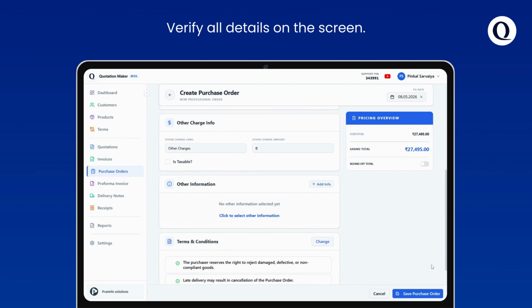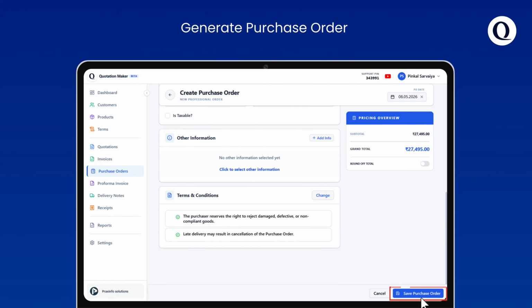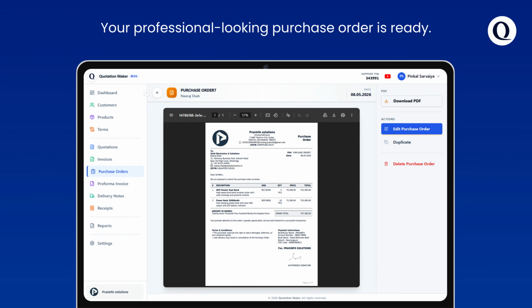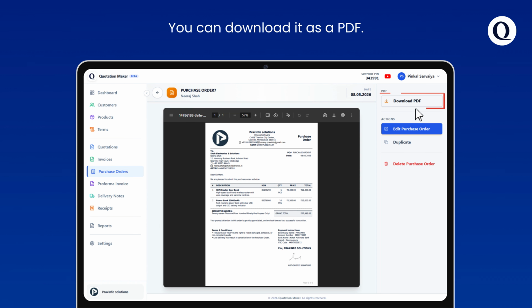Verify all details on the screen and generate the purchase order. Your professional-looking purchase order is ready. You can download it as a PDF.